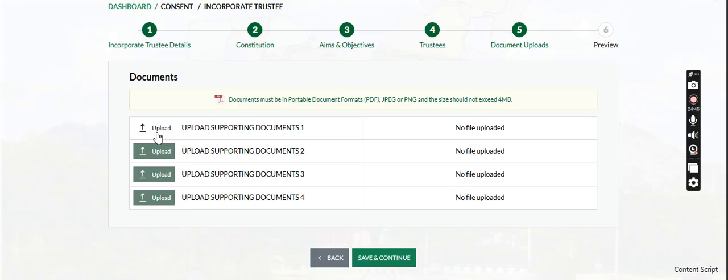If you see that the name a client gives you, even you yourself do not understand, tell your client to explain: this name, why do you want to use it? Is it related to your clan, your group, your village or your community? You will explain it there, and you upload it as a supporting document, so you avoid unnecessary query.